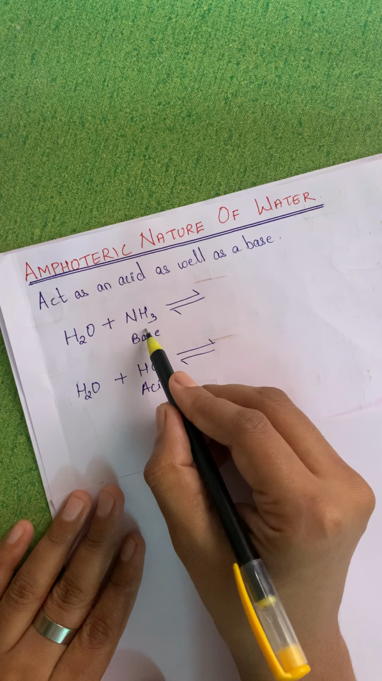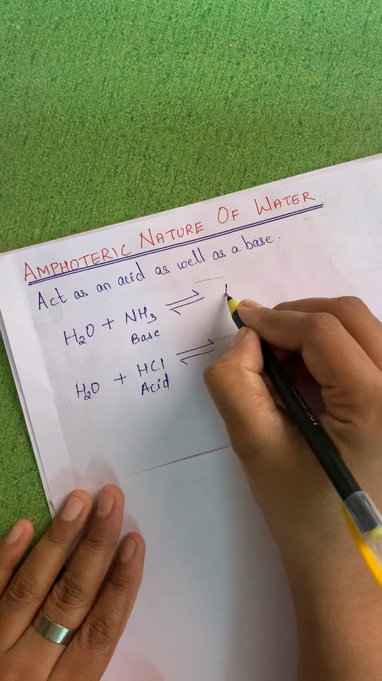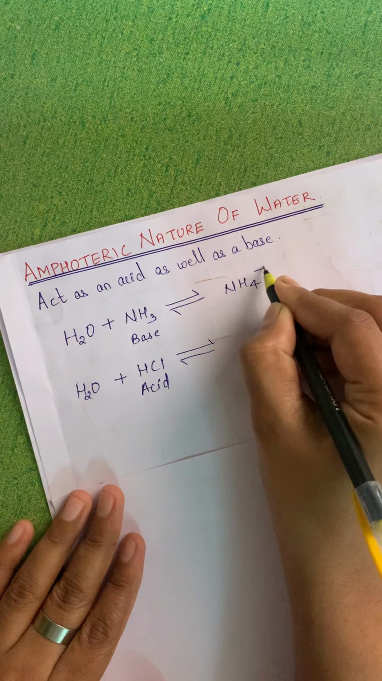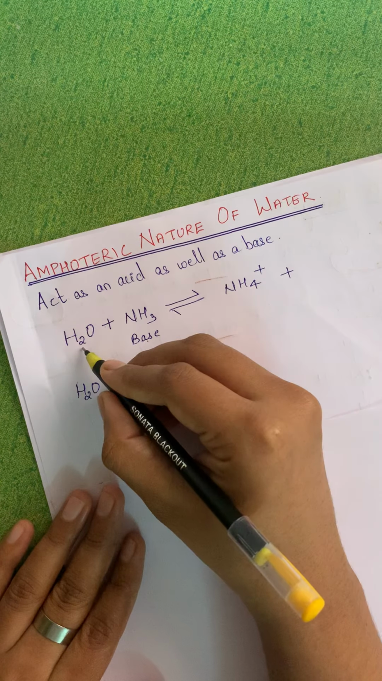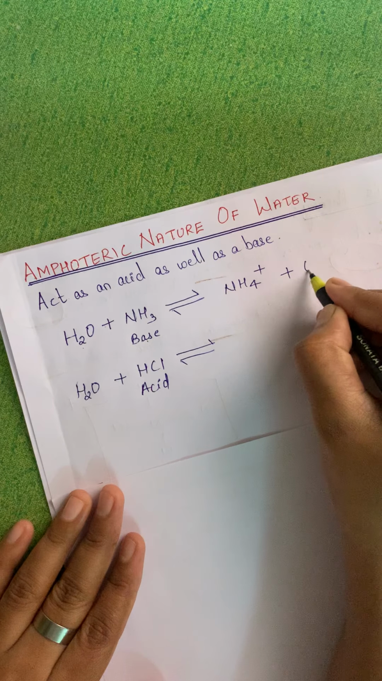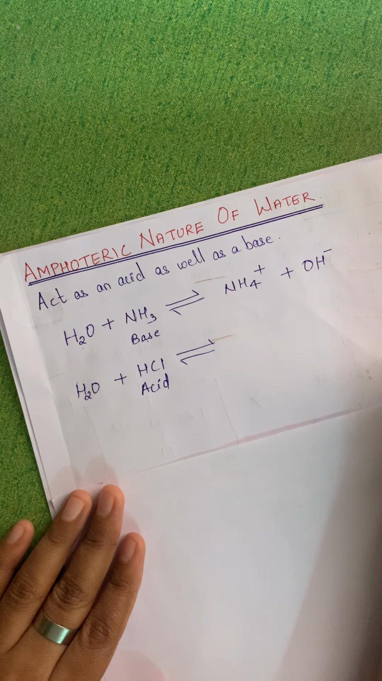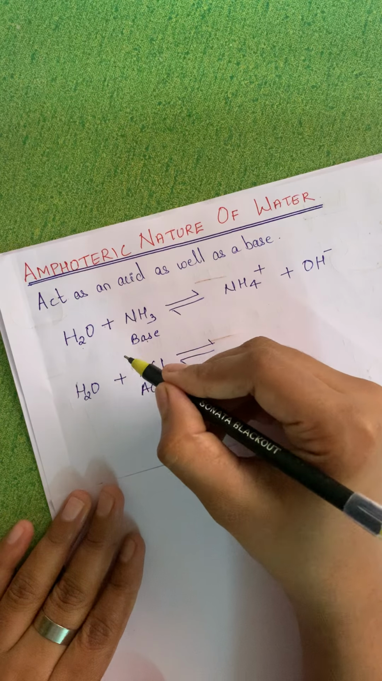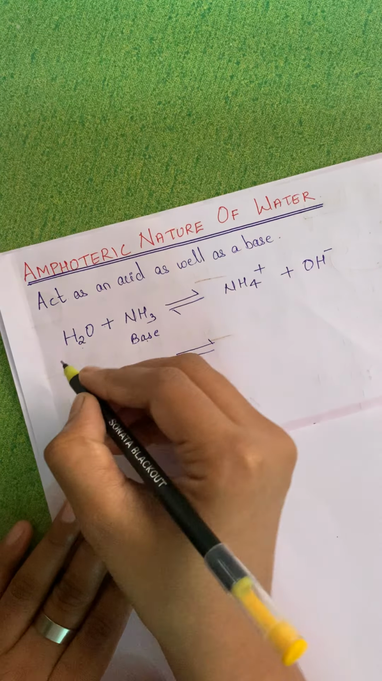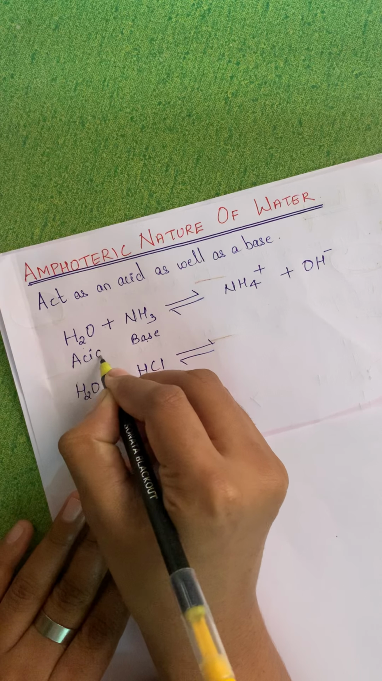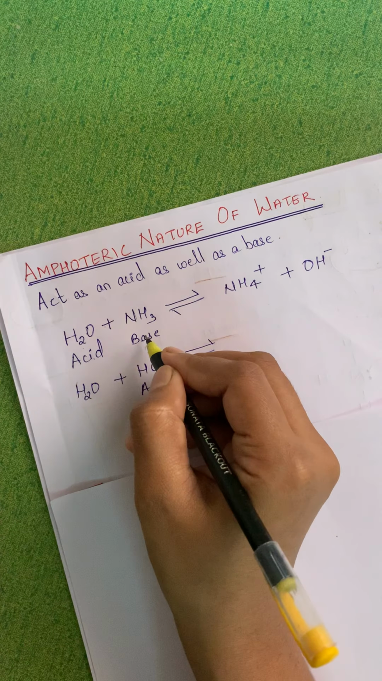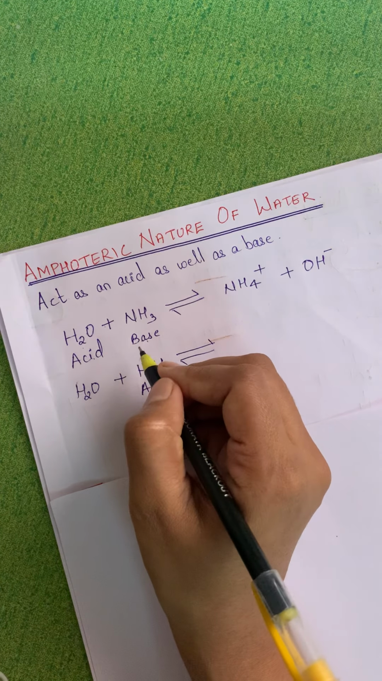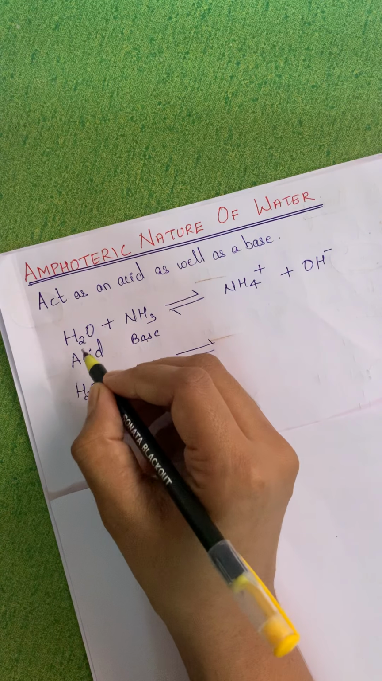So it will become NH4 plus. What will remain over here? One H plus is gone, so here it is OH minus. The one which has the capacity to donate a proton is said to be an acid. So water in this case donates a proton to the base NH3. Therefore here water acts as an acid.